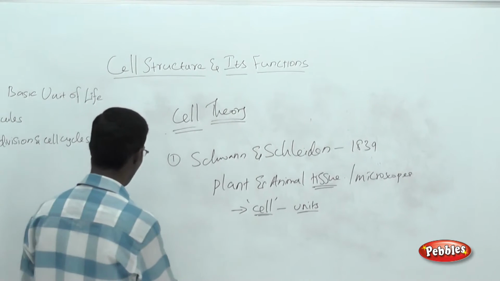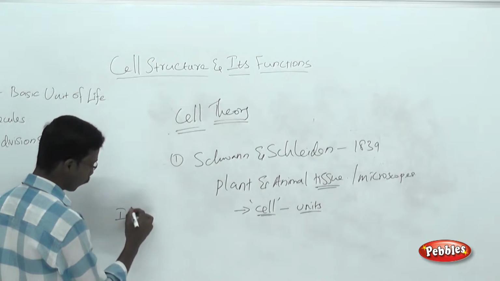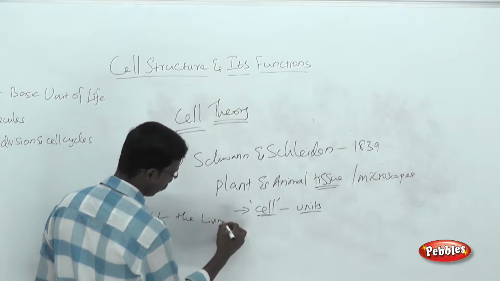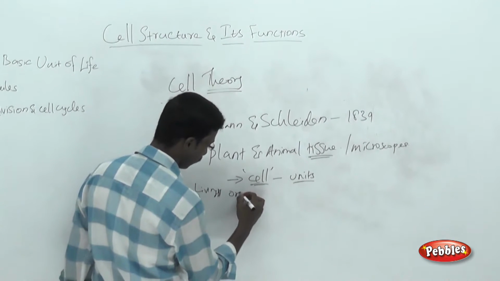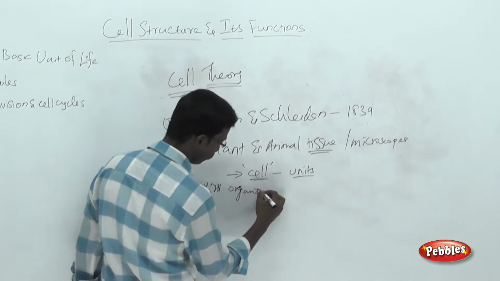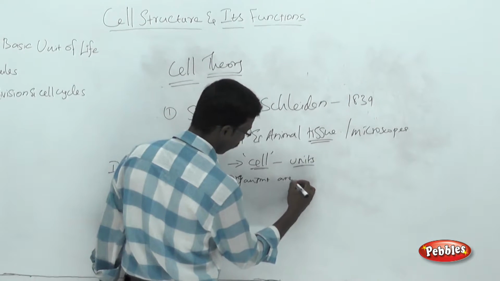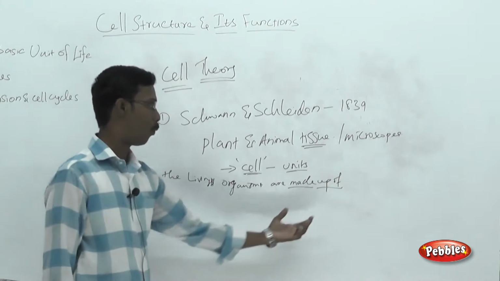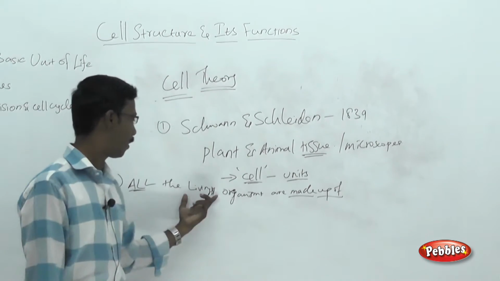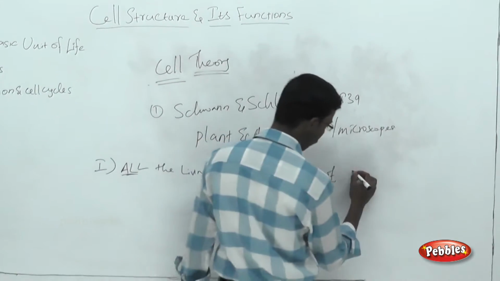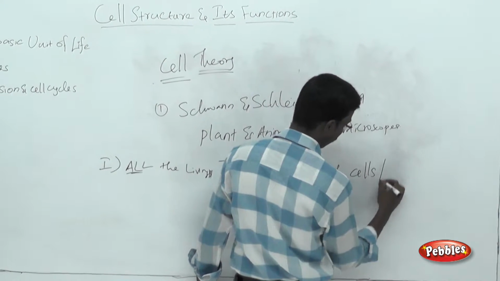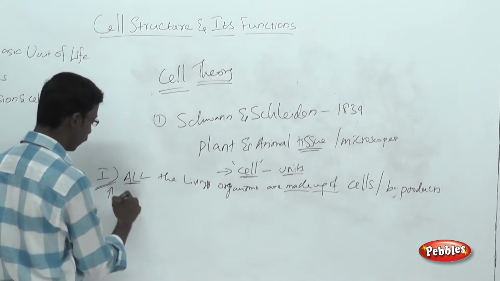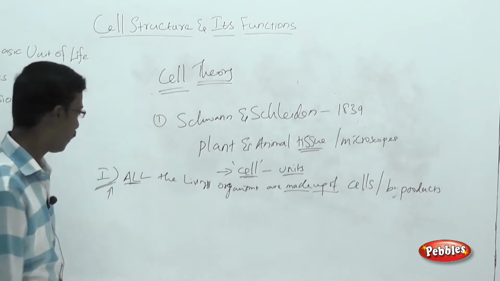So what is the major point here in the cell theory? All the living organisms are made up of cells or products of cells. This point alone does not complete the cell theory.